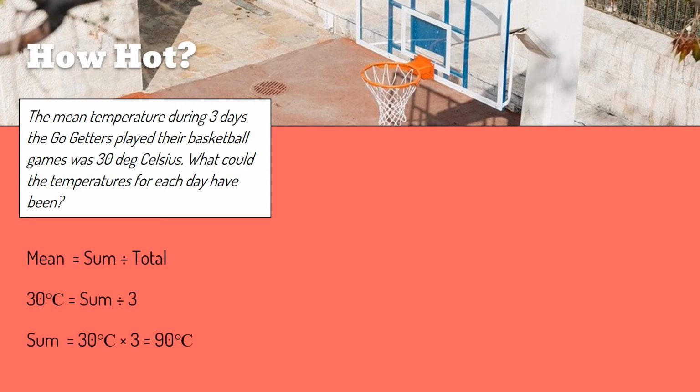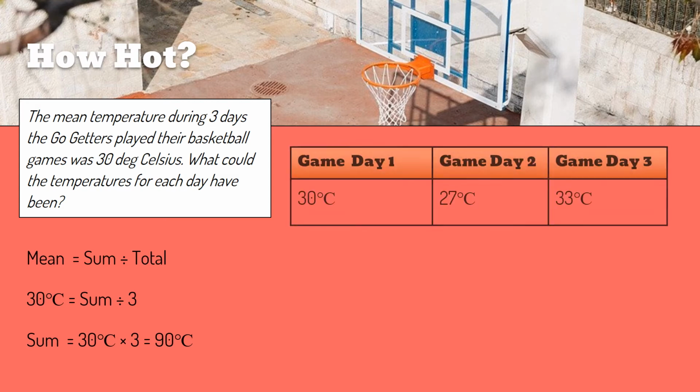One of the days could have been 30 degrees Celsius, and the other could have been 27 degrees Celsius, and the other day could have been 33 degrees Celsius. And that makes sense, because when we calculate the mean of those 3 values, 30 added to 27 added to 33 is 90, and 90 divided by 3 is 30 degrees Celsius.